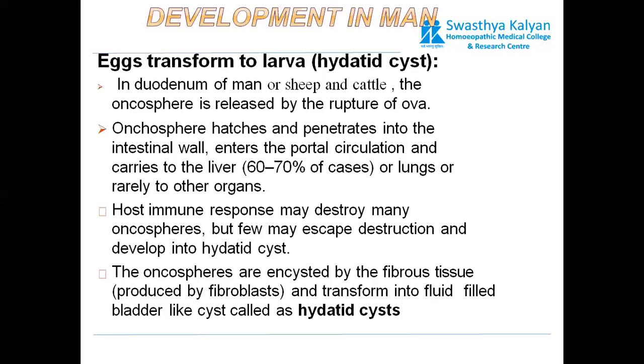The host immune response may destroy many oncospheres, but a few may escape destruction and develop into hydatid cysts. So not all oncospheres hatching in the intestinal wall would convert into hydatid cysts. A few of them are destroyed by the immune system also. Oncospheres are encysted by fibrous tissue produced by fibroblasts and transform into a fluid-filled bladder-like cyst called a hydatid cyst. So the outer covering is fibrous and is filled with fluid, so the name hydatid cyst.